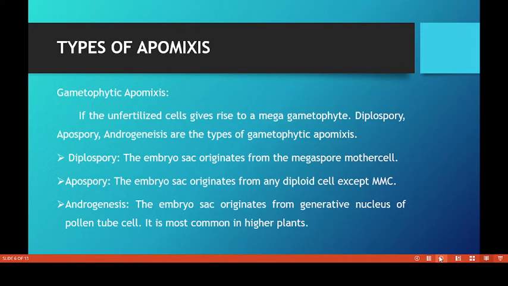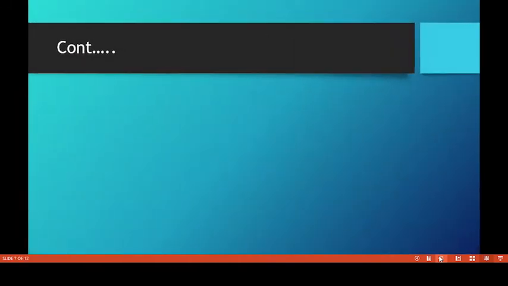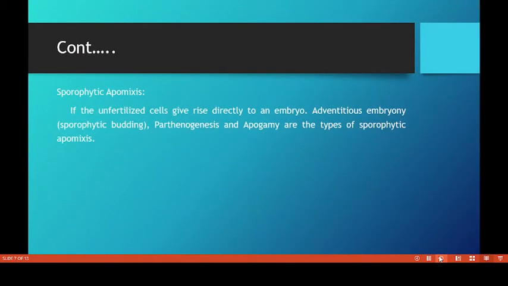Female produces eggs without nucellus. The embryo develops from the male gametophyte. It is more common in higher plants. Based on sporophytic apomixis, there are adventitious embryony, parthenogenesis and apogamy.